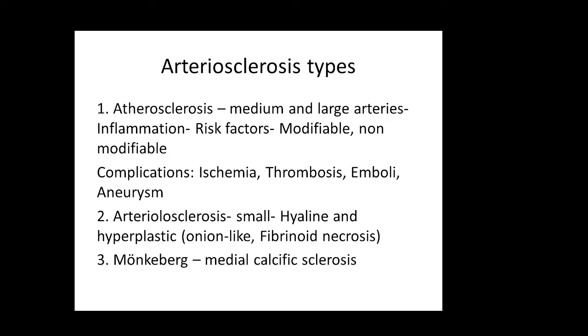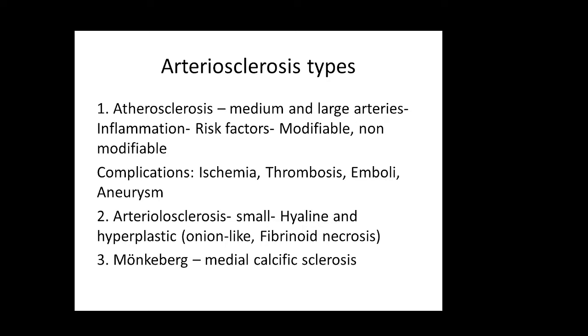And the pathophysiology here is due to inflammation, and there are definitely modifiable and non-modifiable risk factors. So the modifiable risk factors include too much, too sweet, too salty, too fat, or too smoky. So hypertension, which is too much salt, diabetes mellitus, too much sugar, hyperlipidemia, too much fat, and smoking. So these are the modifiable risk factors, and the non-modifiable risk factors include age, sex, and genetic factors.